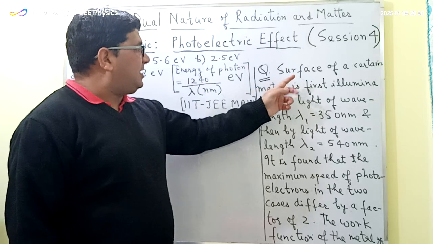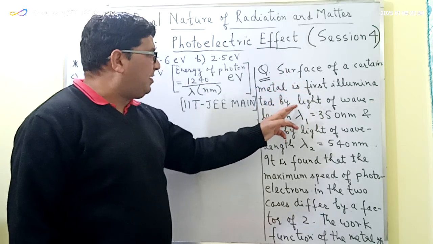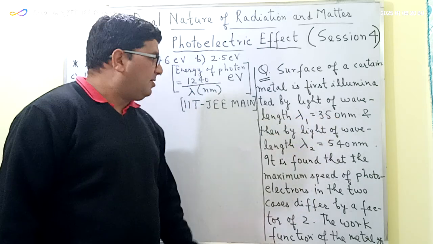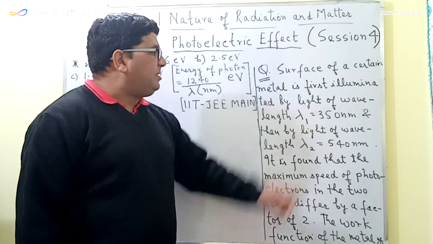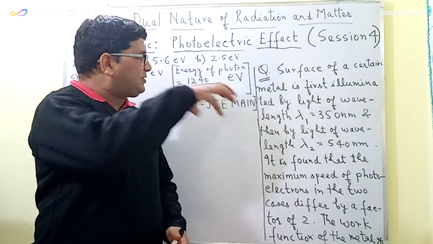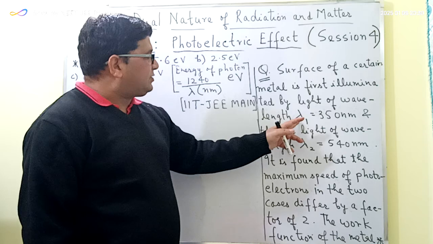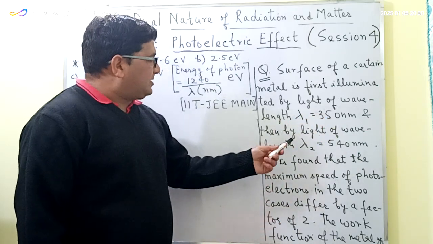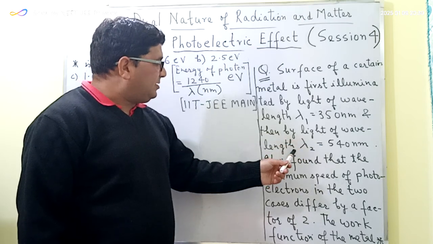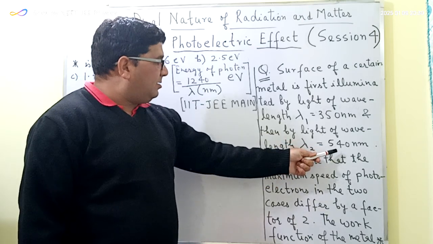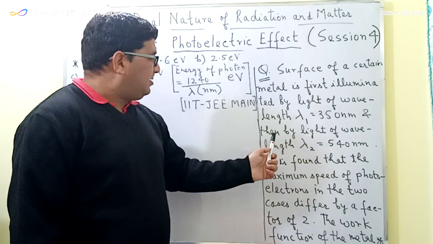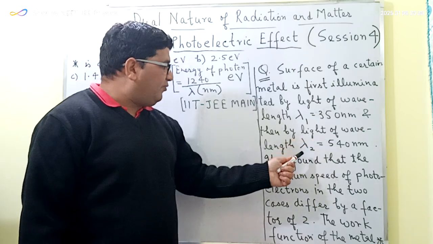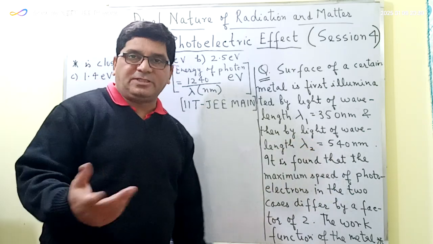The question here is that the surface of a certain metal is first illuminated by light of wavelength 350 nanometer, which is equal to lambda 1. The illumination by light means that on this surface, light of this wavelength, 350 nanometer, is falling. Now, in the second case, light of wavelength lambda 2 is falling on it, or you can say the surface of this metal is getting illuminated by light of wavelength lambda 2, which is equal to 540 nanometer in the second case.